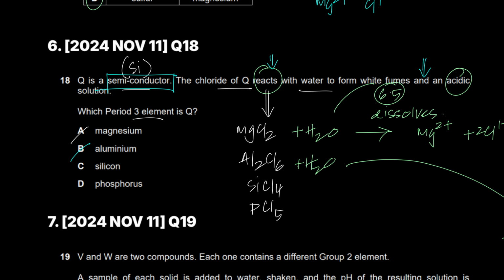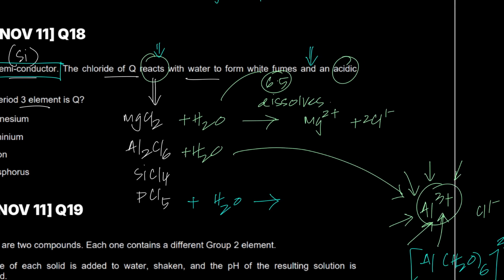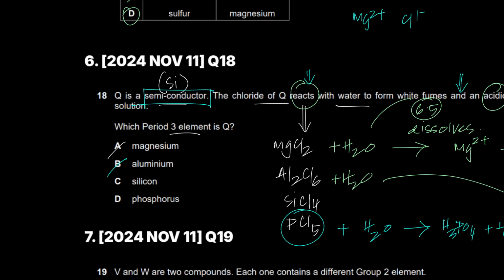And on the other hand, PCl5 would react. It would absolutely give you phosphoric acid, and it would give you HCl. But again, phosphorus is not a semiconductor. Not PCl5, phosphorus, Q. He's talking about the element. So phosphorus is not a semiconductor, or even a conductor, because it's a non-metal. So D is also wrong, and the only option you're left with is silicon.